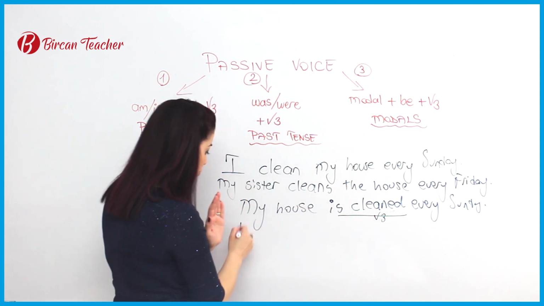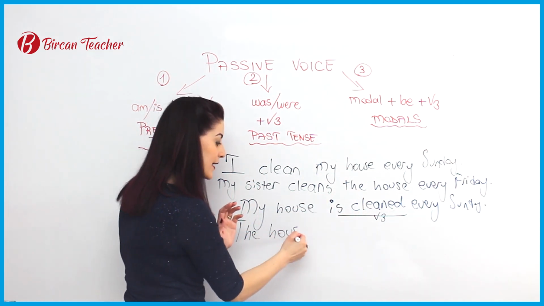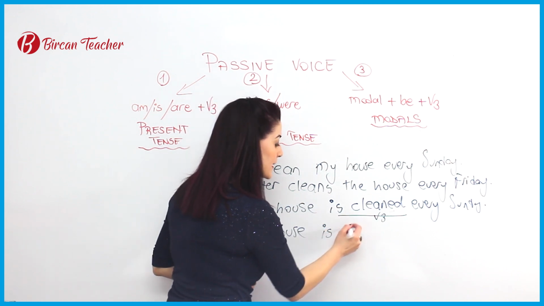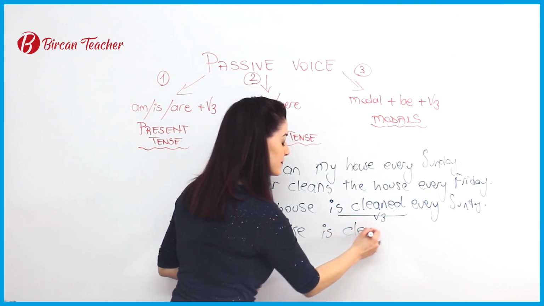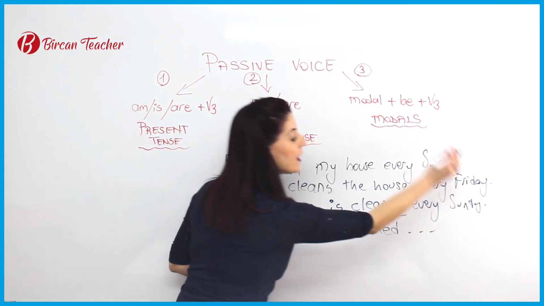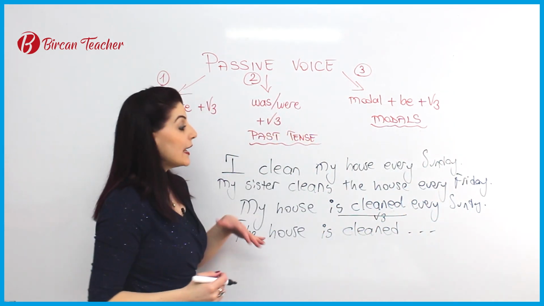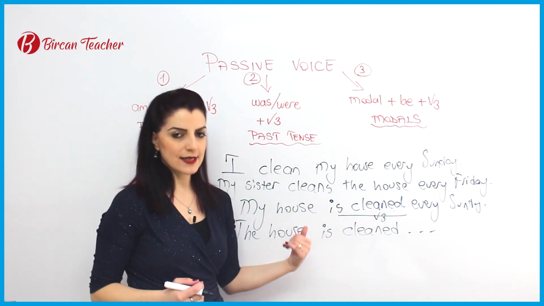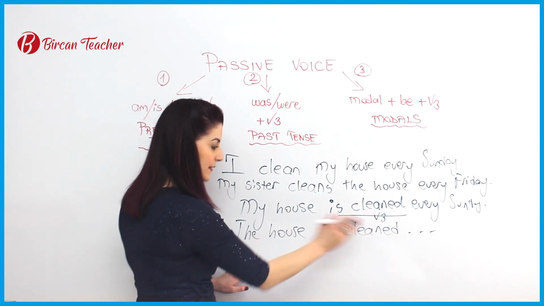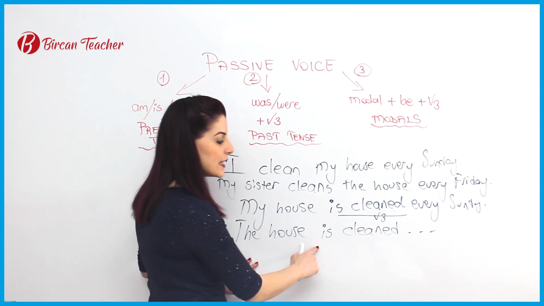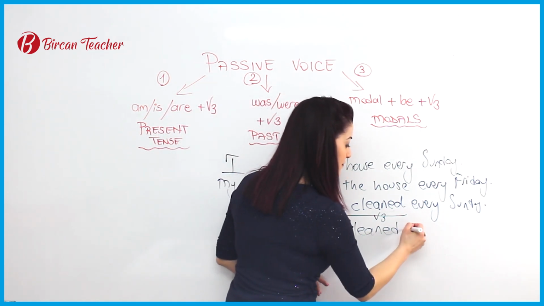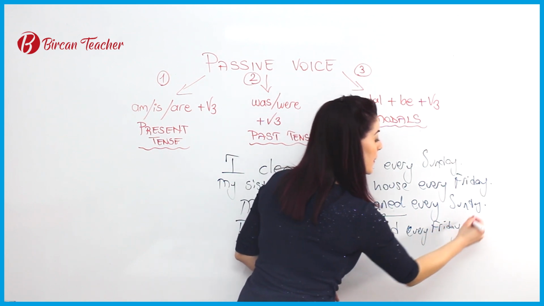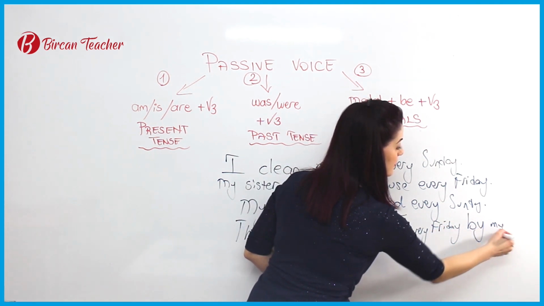So the house, again singular, the house is cleaned every Friday. If I want to say who does it, let's complete this sentence: the house is cleaned every Friday by my sister.